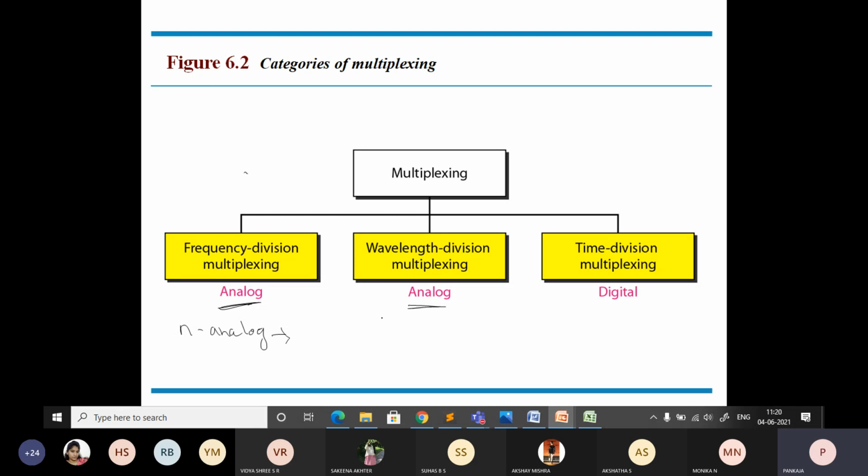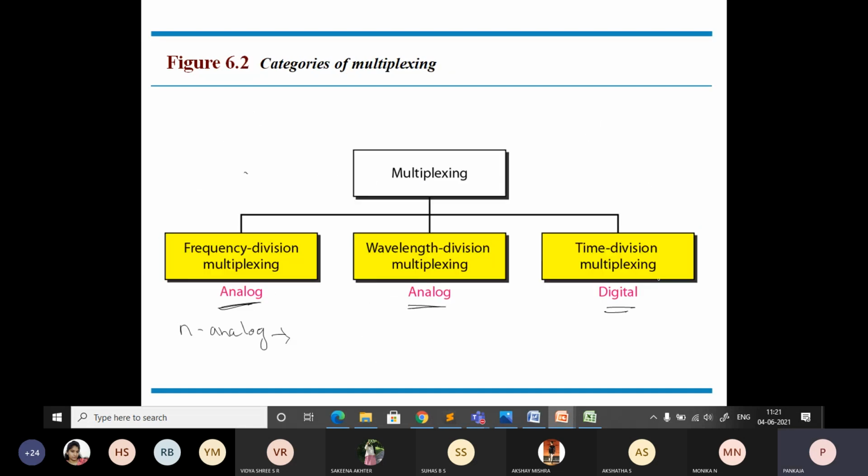Okay, optical signals, combining several optical signals into a single optical signal. And also here in time division multiplexing, you are going to use digital, that is converting a number of digital signals into a single digital signal. Okay, so these are all different multiplexing techniques that can be used to perform the multiplexing operations. So this is with respect to frequency, this is with respect to wavelength, and this is with respect to time information.